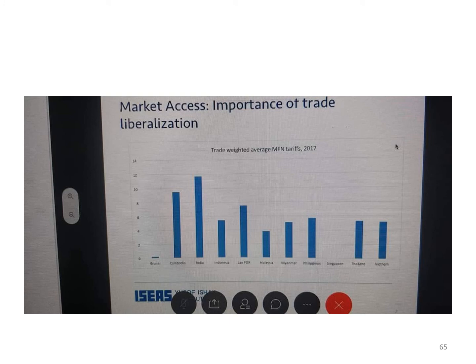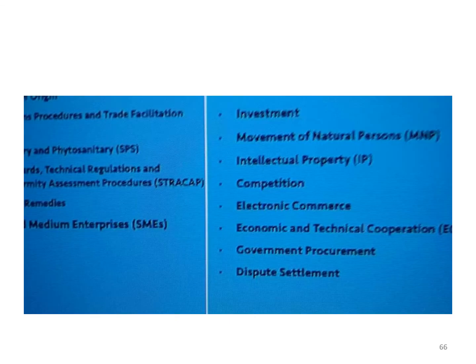This is again on importance of trade liberalization. This trade weighted average MFN tariffs are the highest in India, then followed by Cambodia, Laos, and so on. These are some measures related to the WTO, wherein they want us to liberalize, be it investments, intellectual property rights, competition policies, electronic commerce, government procurement, dispute settlement process, sanitary and phytosanitary measures, trade facilitation.